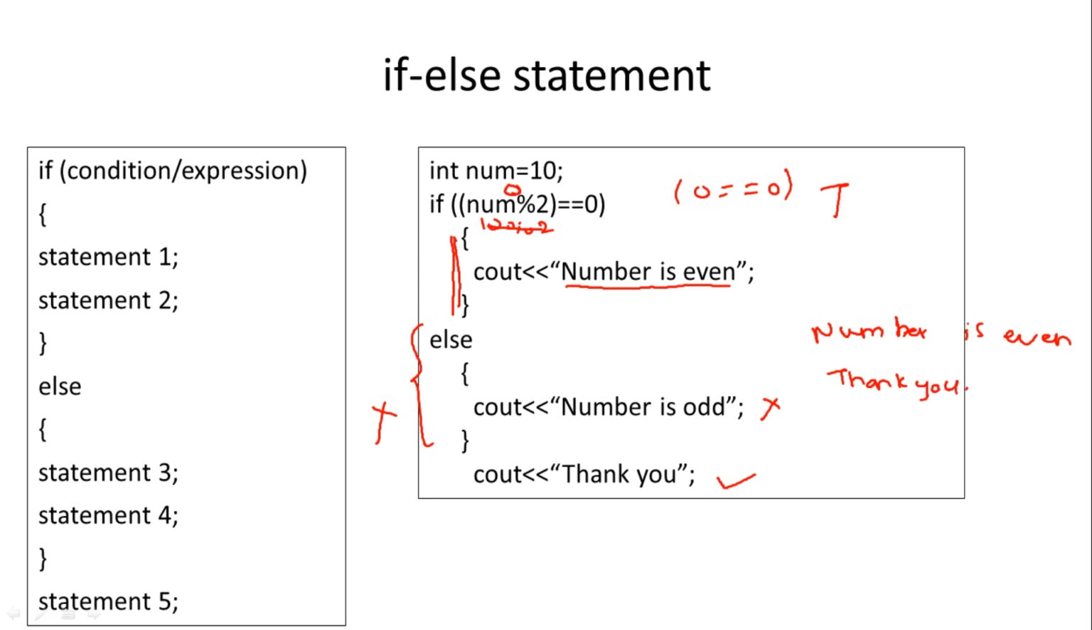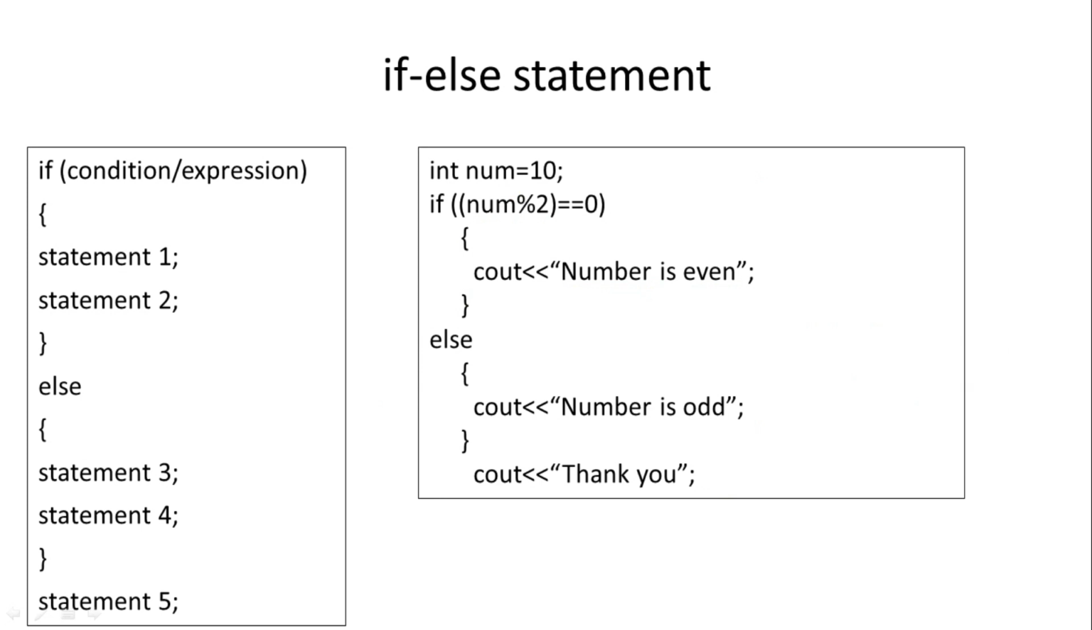For example, the value of num assigned is 7 instead of 10. So the if statement will be executed first: 7 mod 2, the remainder will be 1. So the condition 1 equal to 0 is checked, and the result of this condition will be false. If the condition is false, this block will be skipped. Control will go directly to else, and the statement "number is odd" will be printed, and lastly "thank you".